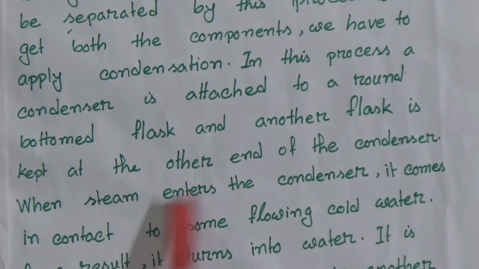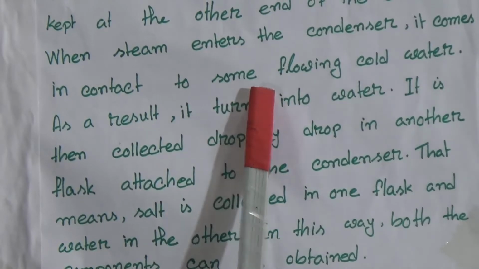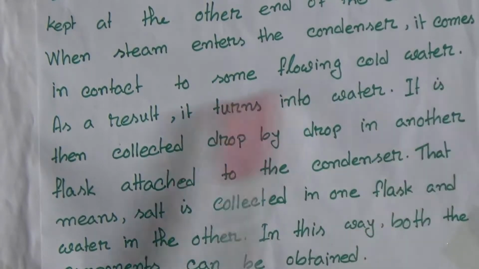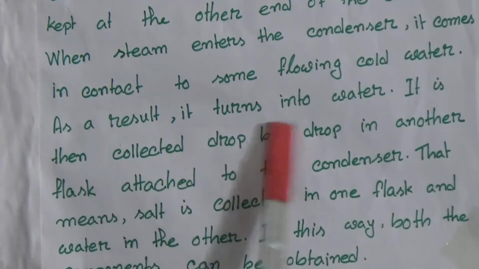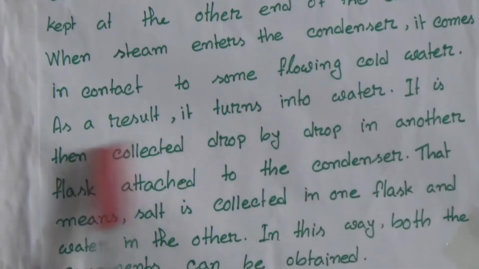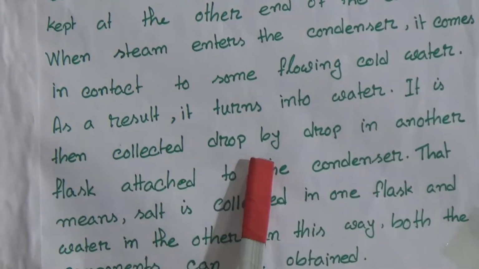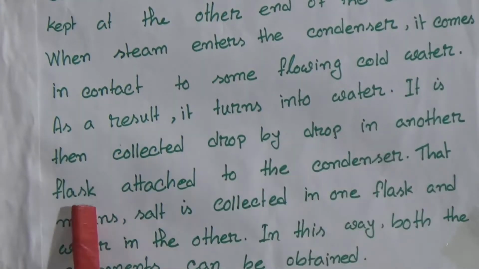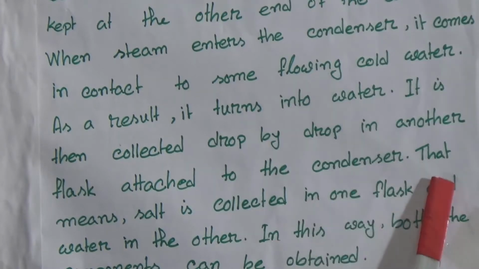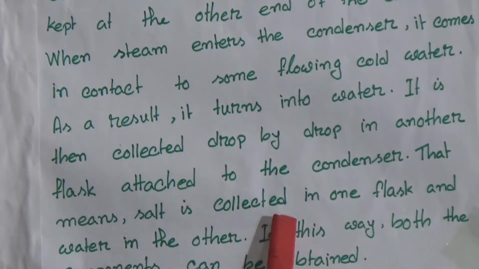When steam enters the condenser, it comes in contact with flowing cold water. As a result, it turns into water. It is then collected drop by drop in another flask attached to the condenser. That means salt is collected in one flask and water in the other. In this way, both the components can be obtained.